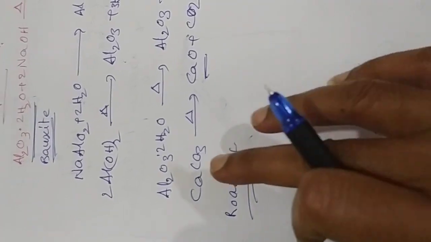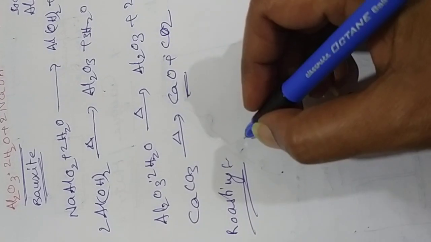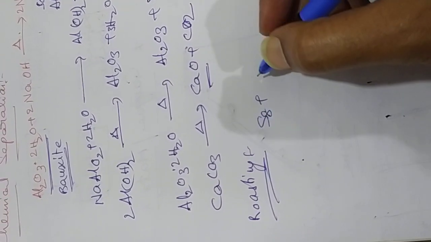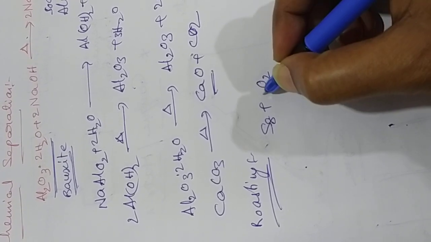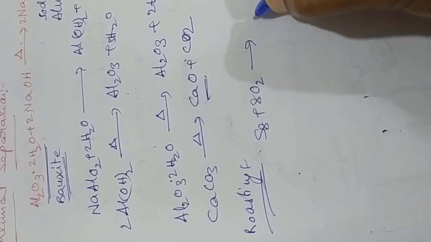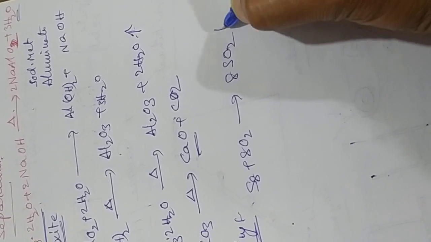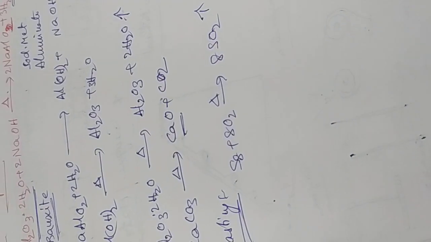So if you have any iron sulfide like compounds, if you are heating compounds that have sulfide, rhombic sulfur, which is naturally available, with oxygen, it always forms 8SO2, a gas. Heat. It is roasting.